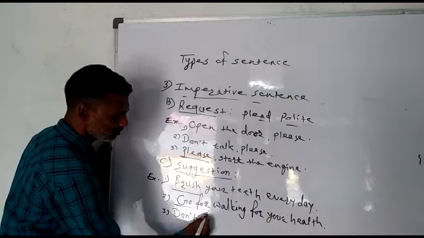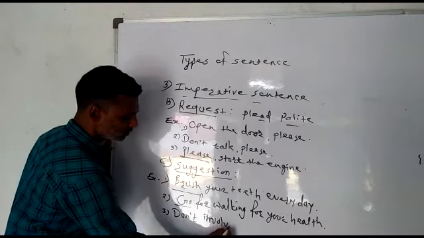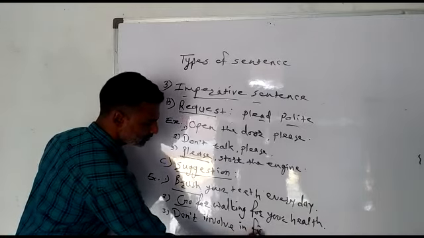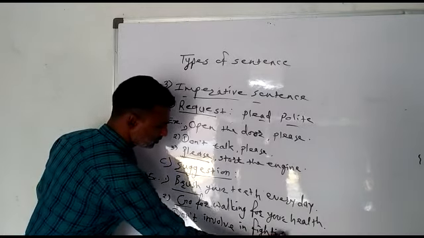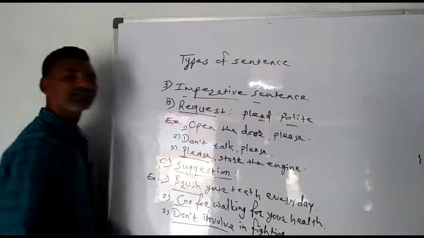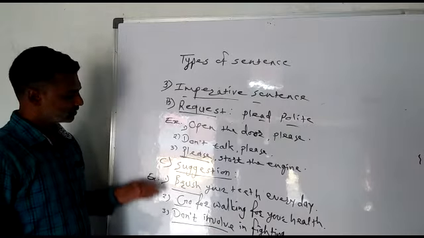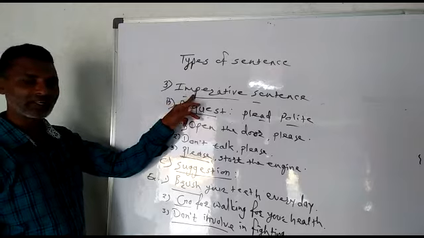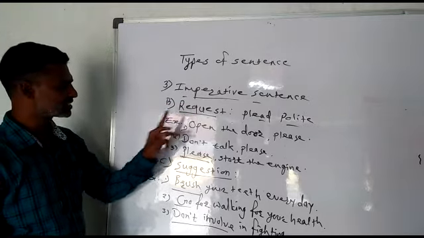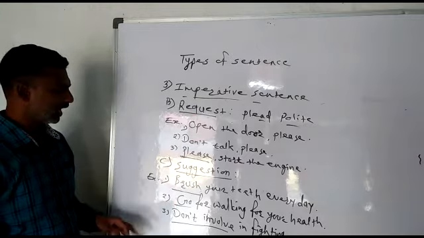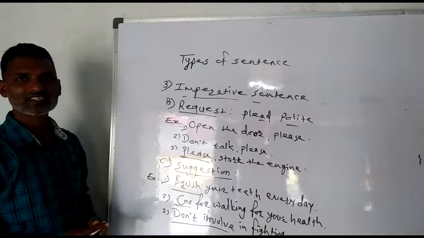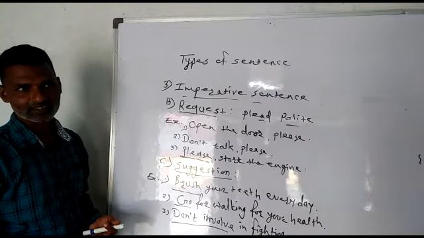Don't involve in fighting. Again, this is also a suggestion. Don't involve in fighting. And so this was the imperative sentence. The first one we have studied is order. This one is request, then suggestion, and the next and last one of this imperative sentence is warning.